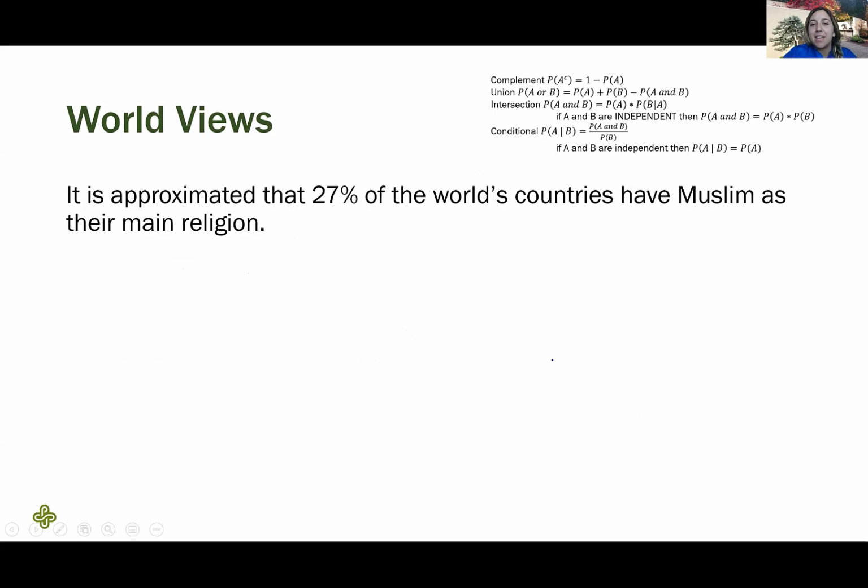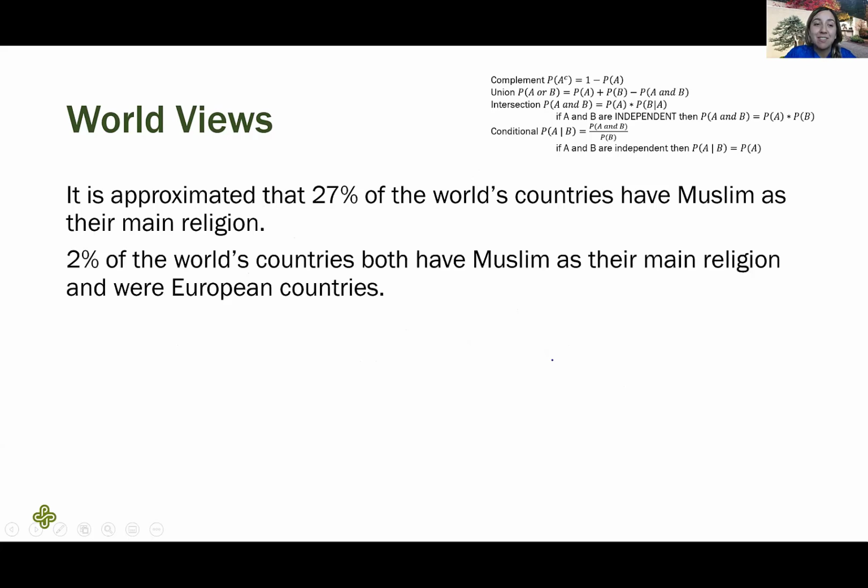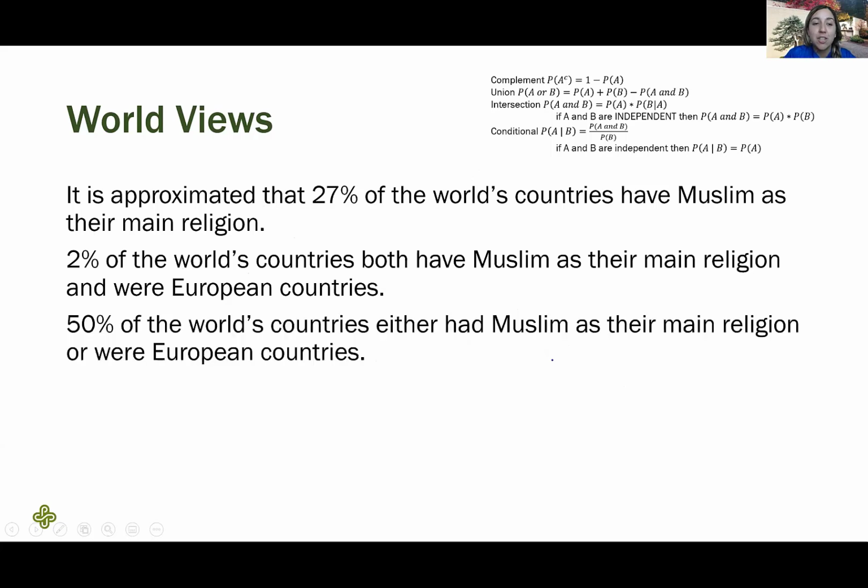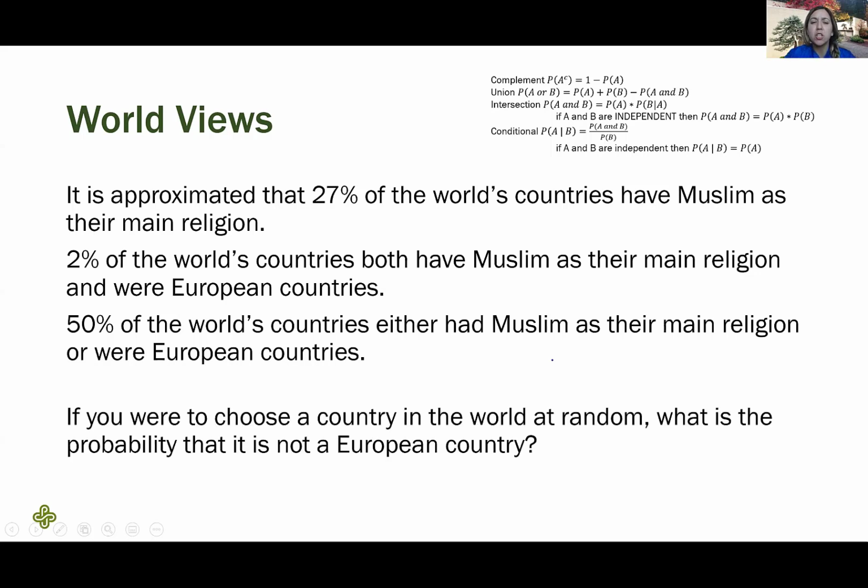I think of this as the toolbox, so always have your toolbox out and ready. It is approximated that 27% of the world's countries have Muslim as their main religion. 2% of the world's countries both have Muslim as their main religion and are European countries. 50% of the world's countries either had Muslim as their main religion or are European countries. So if we were to choose a country at random, what is the probability it is not a European country?